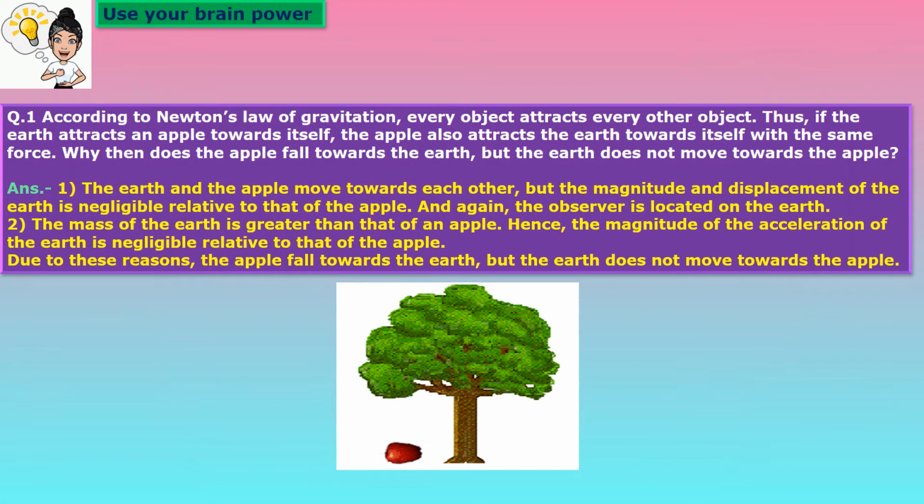Now the next question is: use your brain power. According to Newton's law of gravitation, every object attracts every other object. Thus, if the earth attracts an apple towards itself, the apple also attracts the earth towards itself with the same force. Why then does the apple fall towards the earth but the earth does not move towards the apple?